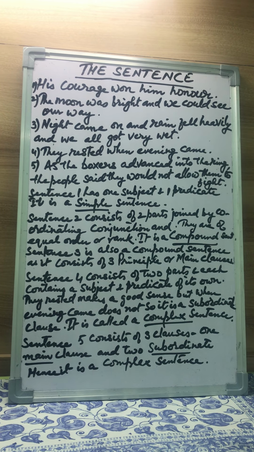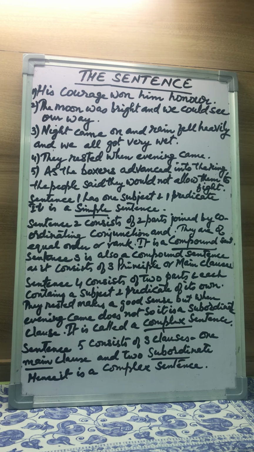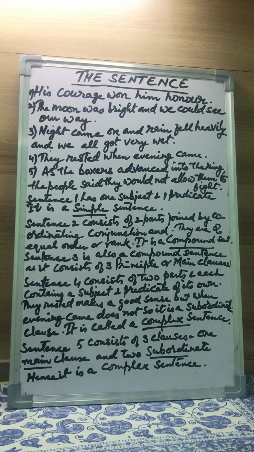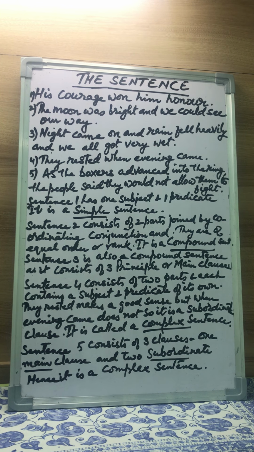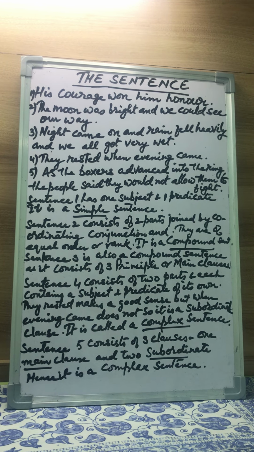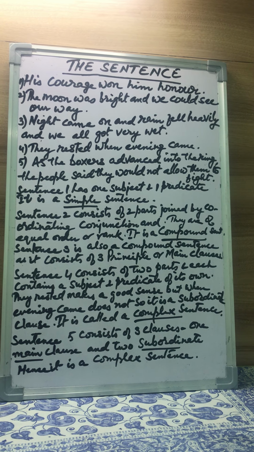So each part is therefore a clause. We further notice that the clause they rested makes a good sense by itself. It is a complete sentence. They rested, and hence can stand by itself as a complete sentence. It is therefore called the principal or main clause.